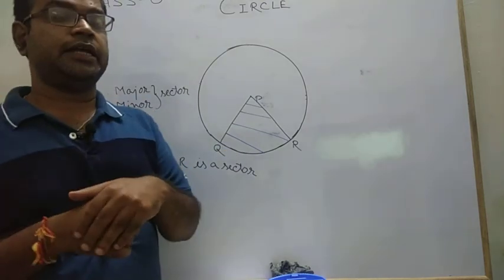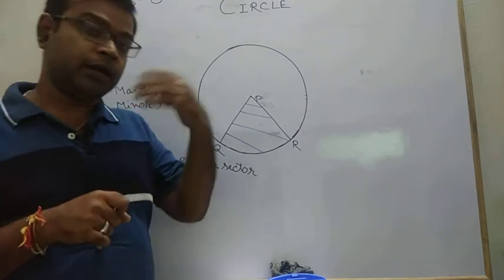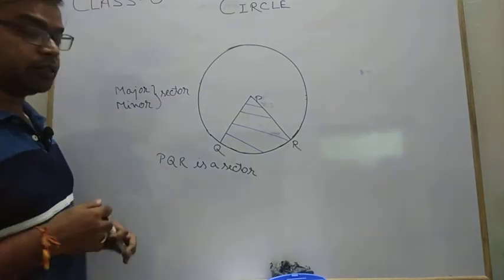Definition of sector says that it is the area in a circle bounded by two radii and one arc. Arc may be major, may be minor. Then after this, we are going to discuss segment.